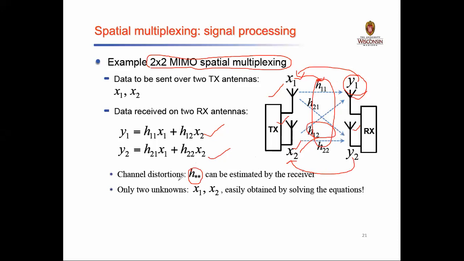So the two stars represent the values h11, h12, h21 and h22. This distortion can only be estimated at the receiver. The meaning of estimation is how much noise or distortion has occurred when the signal is received at y1 and at y2.